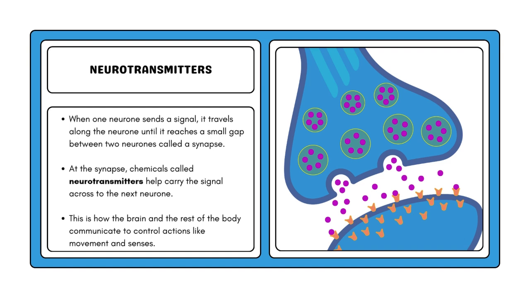Neurotransmitters. At the synapse, chemicals called neurotransmitters help carry the signal across to the next neuron. This is how the brain and the rest of the body communicate to control actions like movement and senses.